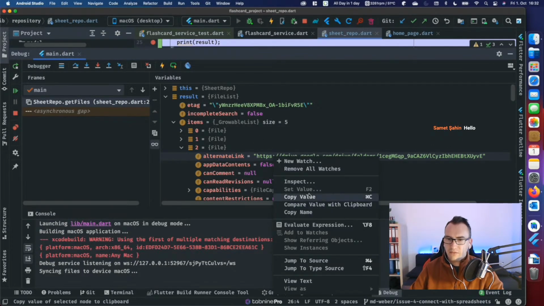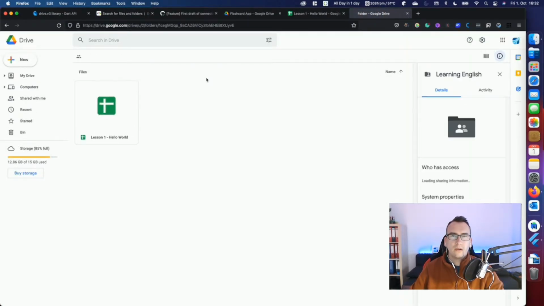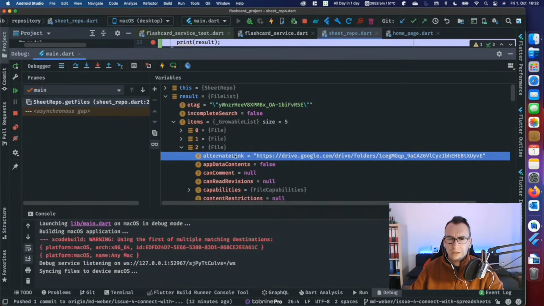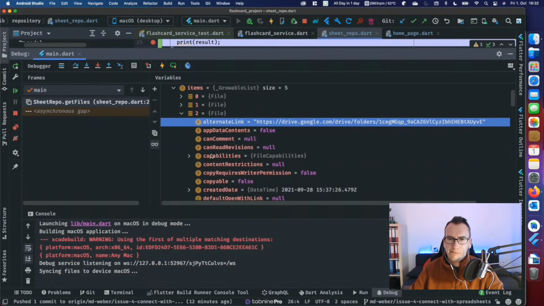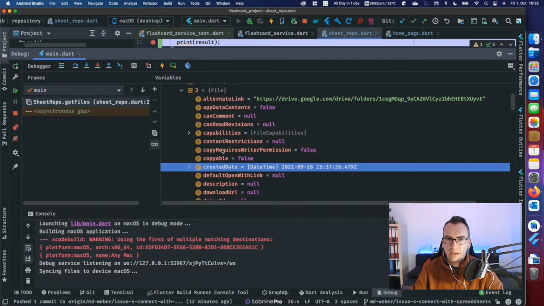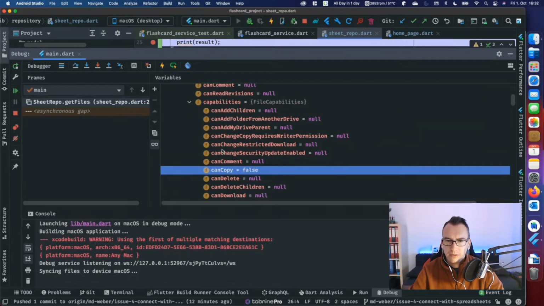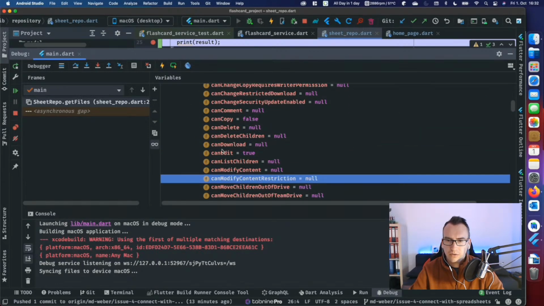So let us copy the value quickly and check in our... So this is this folder here. So learning English, this is this folder. So why? How do I understand that this is a folder? It needs to have something that is specific, I guess. At least I would expect that. Can add children, null, null, null, null. Can copy, null, null, null. Can edit true.